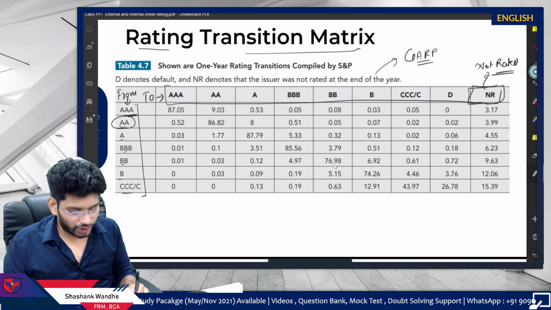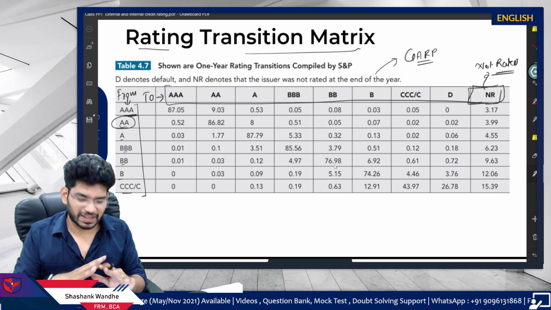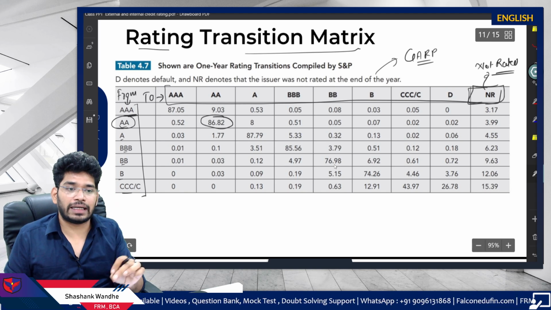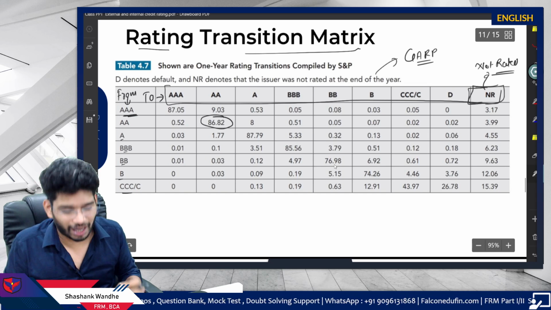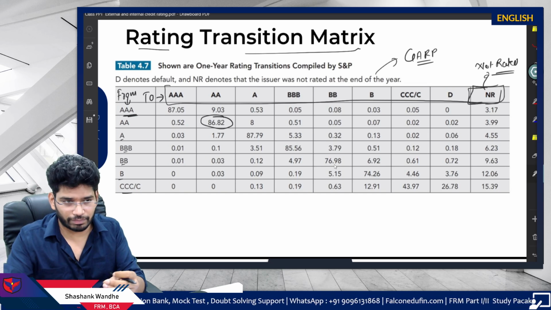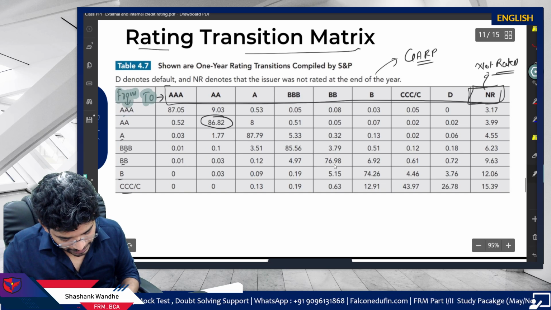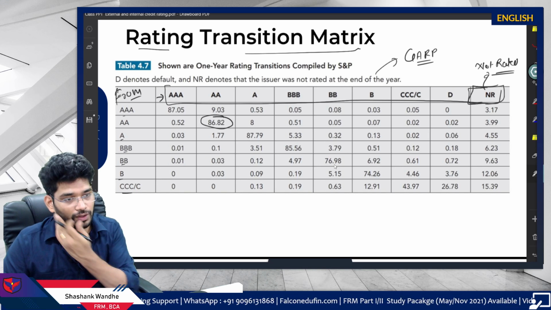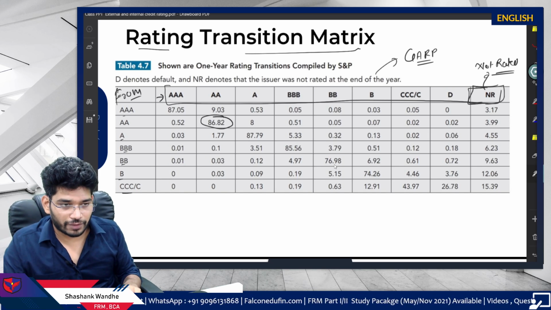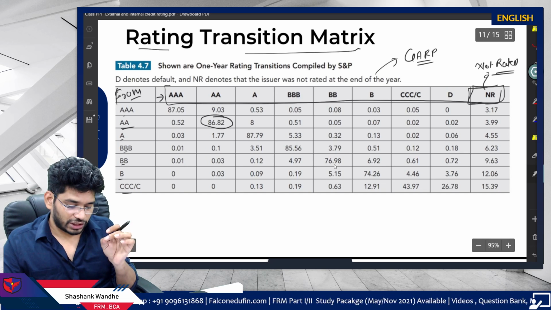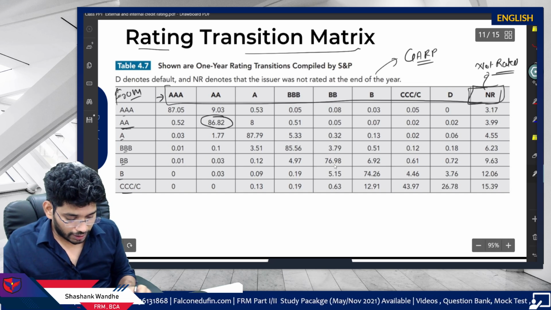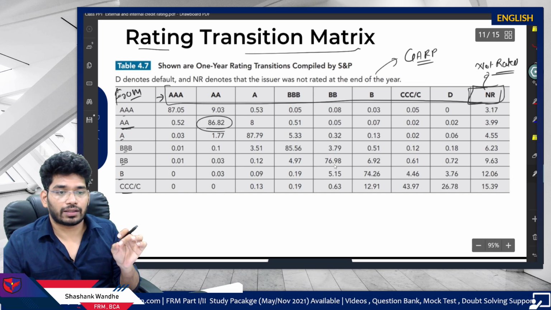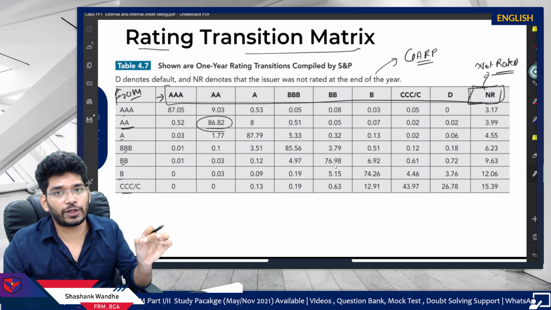So just think about the normal scenario. Try to think logically. I keep saying company, but you can take the security, better to take the security, because we are focusing on the security. If it is currently AA rated, the firm will be able to maintain its rating. Firm will be able to maintain its rating AA to AA is 86.82%.